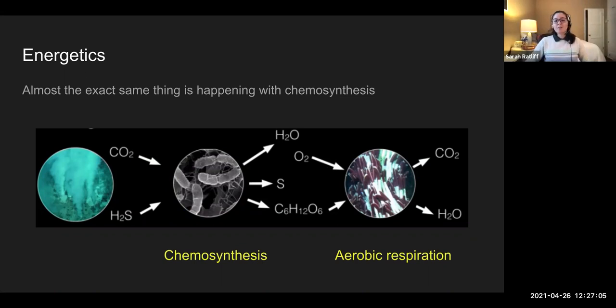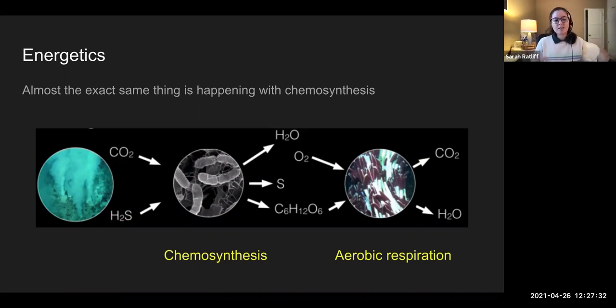So what's happening with chemosynthesis is that just like in photosynthesis, we get carbon dioxide that goes in. That is a reactant. And instead of sunlight and water, since they're already in water, it's going to consume this H2S, or hydrogen sulfide. That is the chemical that it's going to use instead of sunlight.